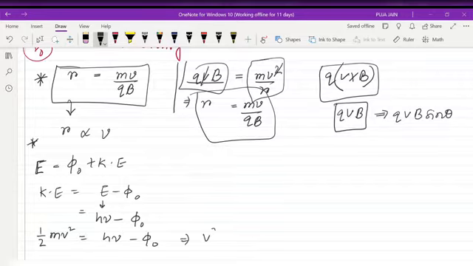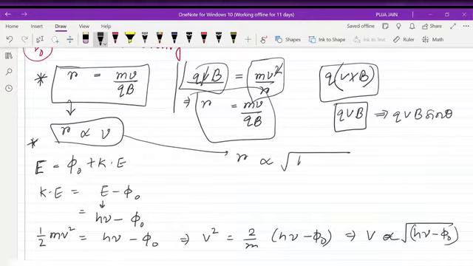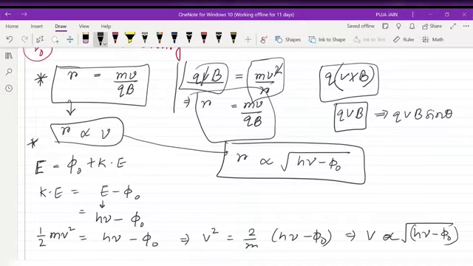From here I can say v square equals 2 by m times (h nu minus phi naught), from where I can conclude v is proportional to root of (h nu minus phi naught). Since r is proportional to v, I can also say r is proportional to root of h nu minus phi naught. This type of question you may expect in your exam. So be familiar with these formulas and the proportionality terms, okay?